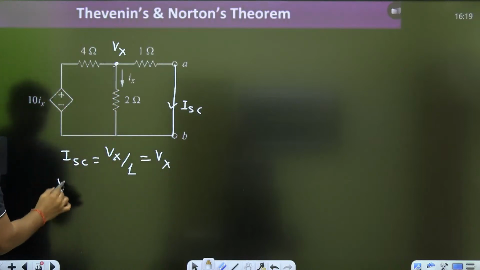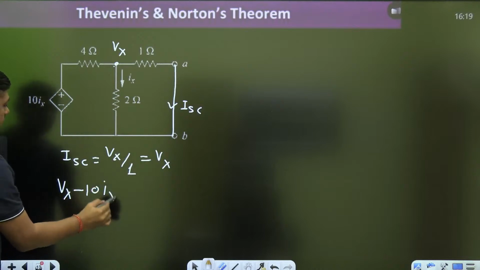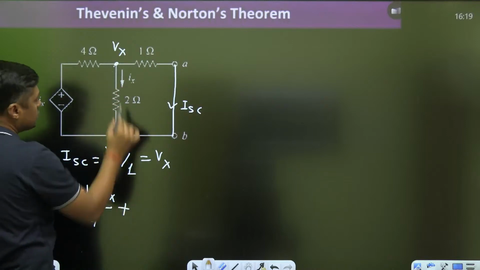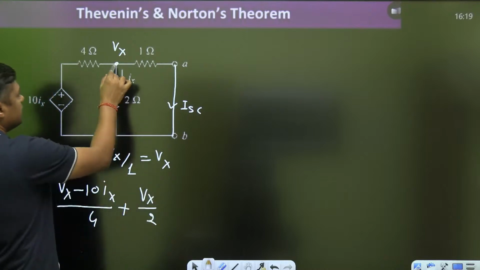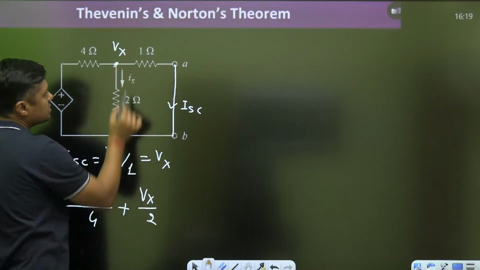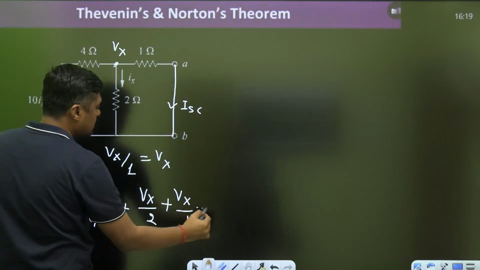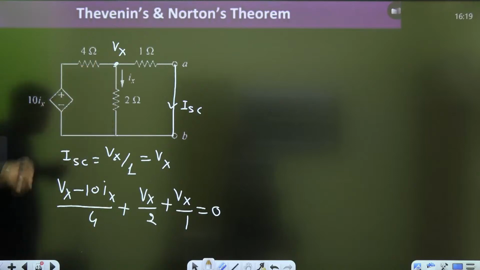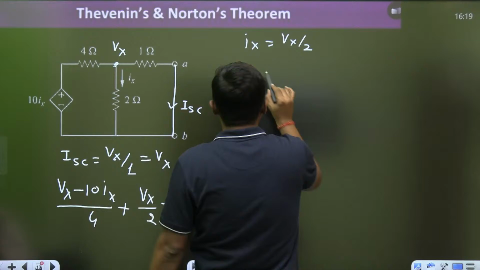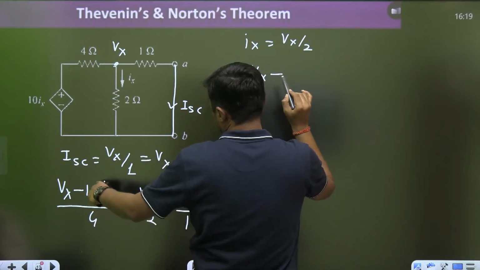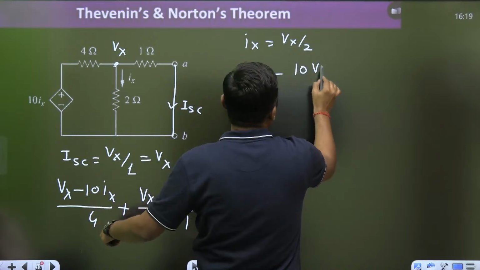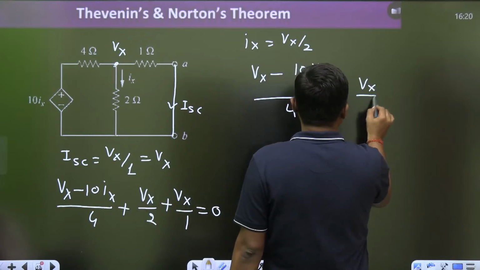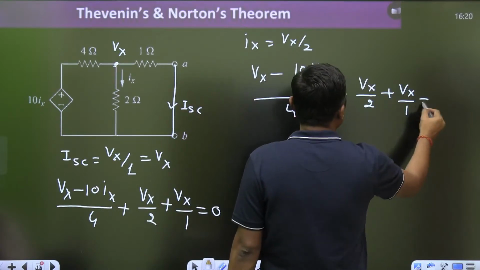Vx minus 10Ix upon 4, plus Vx minus 0 by 2, that is Vx upon 2, plus Vx minus 0 by 1. I am just writing the KCL. And what is the 10Ix, guys? What is the Ix? Vx upon 2. Put here, you will get Vx minus 10 into Vx by 2 upon 4 plus Vx by 2 plus Vx by 1 is equal to 0.